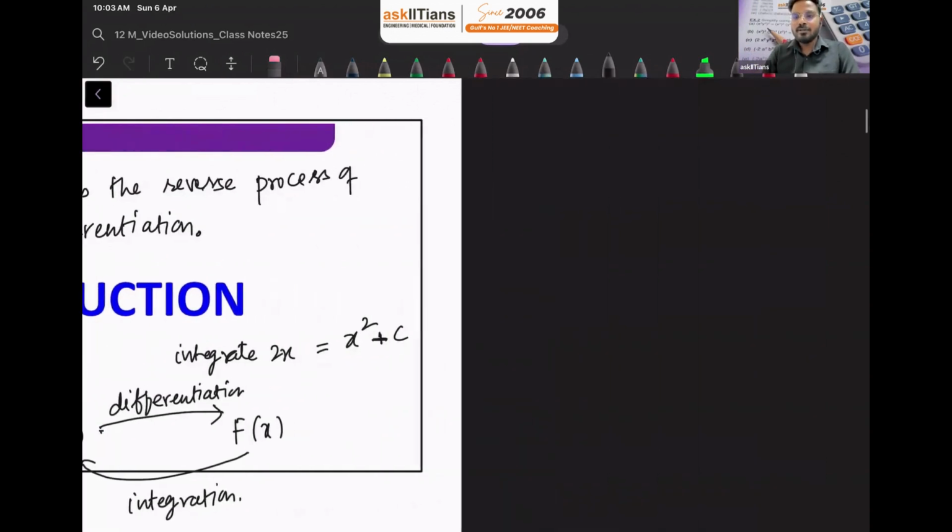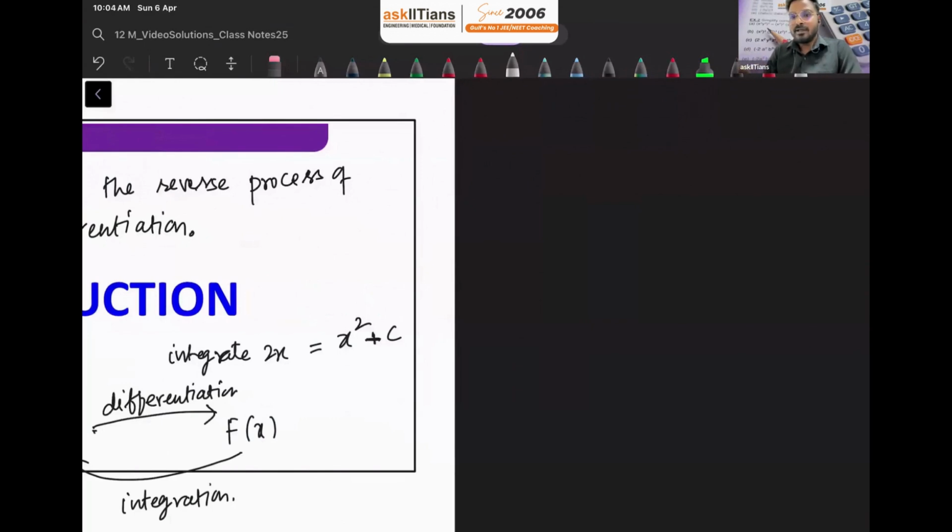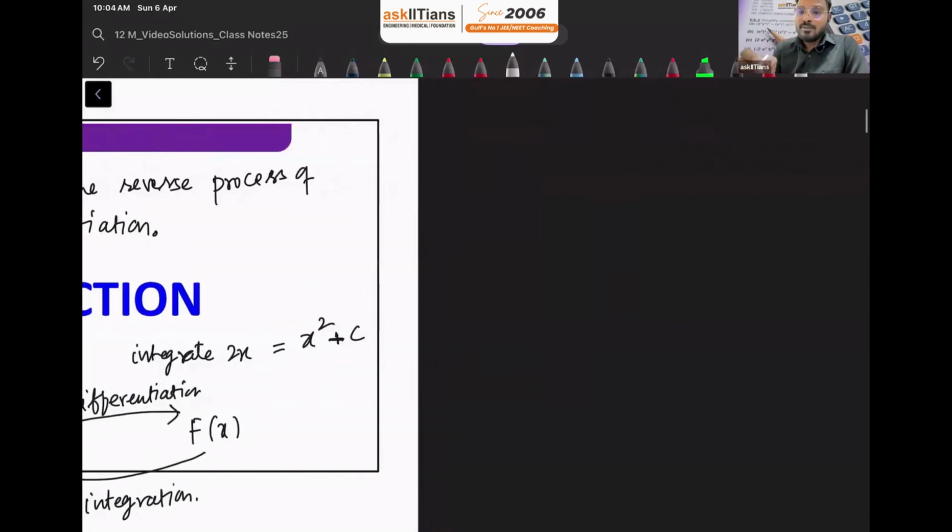Now talking about the geometrical meaning of integration, let me discuss that also.